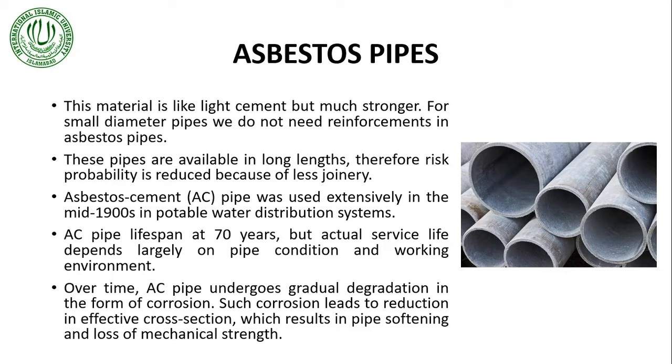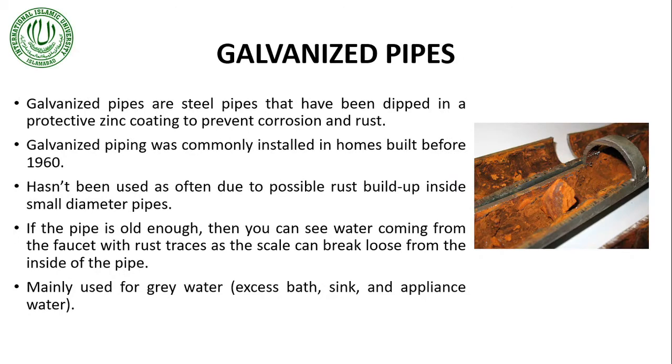The shelf life span of AC pipe is almost 70 years, but the actual service life mainly depends upon the pipe condition and its working environment. Next is galvanized pipes. These are basically steel pipes. Once you have manufactured these steel pipes, you dip them into a protective zinc coating, and that zinc coating prevents corrosion and rusting in the steel.